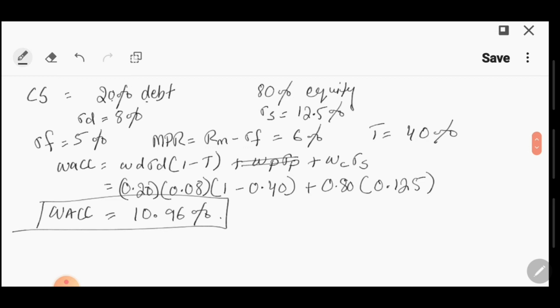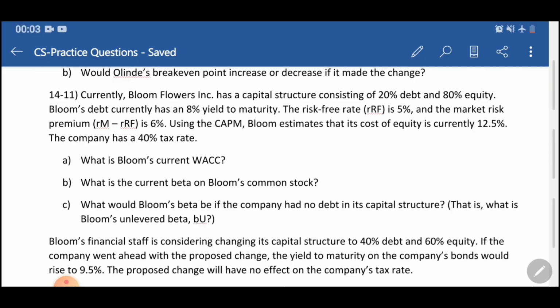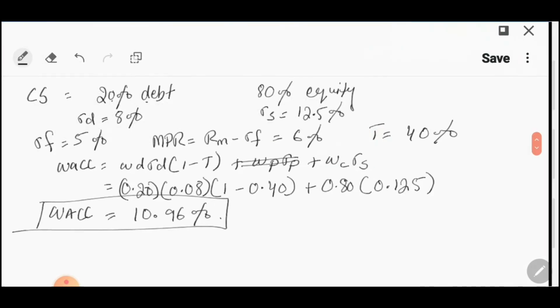Okay, so we have done the first part. Let's see what else they're asking. What is the current beta on Bloom's common stock? Okay, so we need to calculate the beta for the Bloom stock. So let's look at the information that we have. We have the risk-free rate, we have the market risk premium, we have the cost of equity as well.